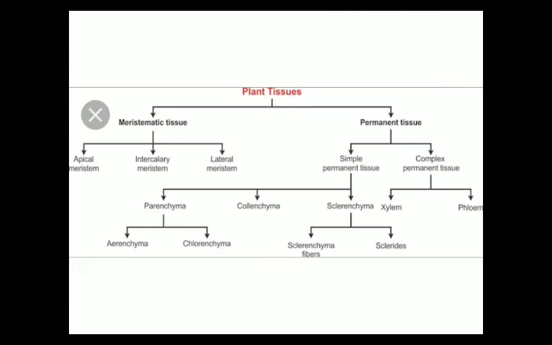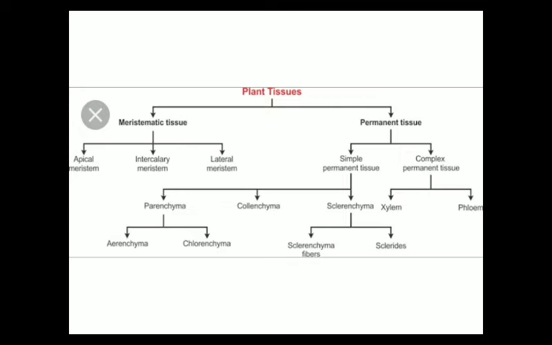In the previous video, we had discussed the meristematic tissue. In this video, we will discuss the permanent tissue. In this slide, you can see the different types of plant tissue. Mainly, plant tissue is divided into two types: meristematic tissue and permanent tissue. In the previous video, we discussed the meristematic tissue. In this video, we will focus on the permanent tissue.